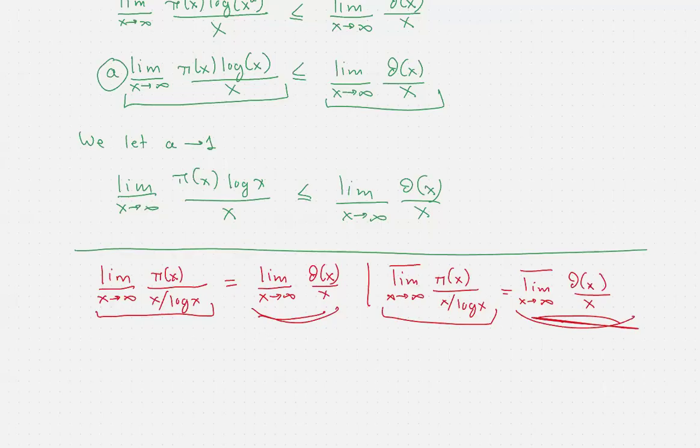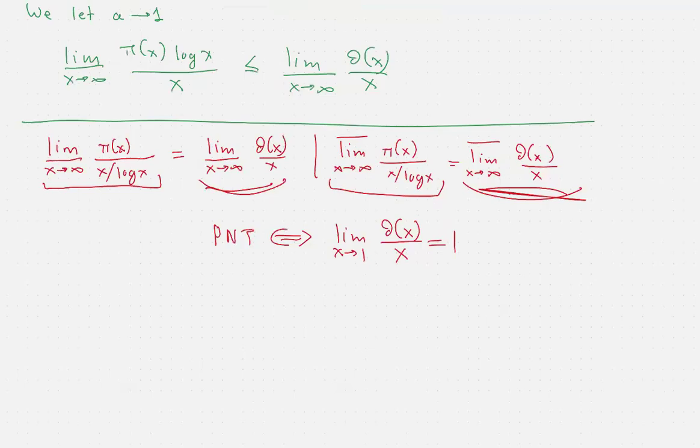This is the prime number theorem, which means that the prime number theorem is equivalent to the limit as x tends to infinity of theta of x over x being equal to 1. One can show, with pretty much exactly the same type of argument, that this is equivalent to the limit as x tends to infinity of psi of x over x being equal to 1.